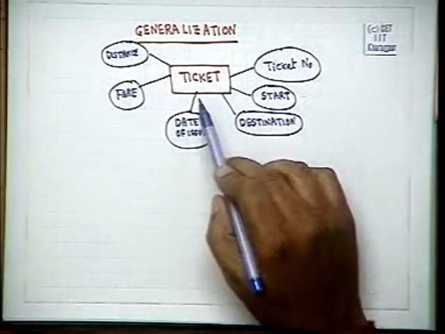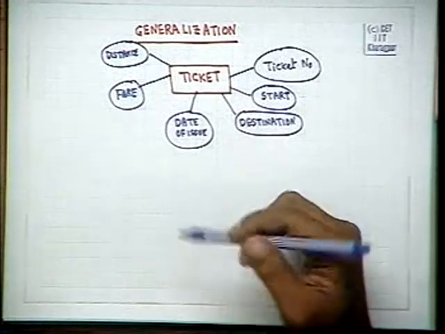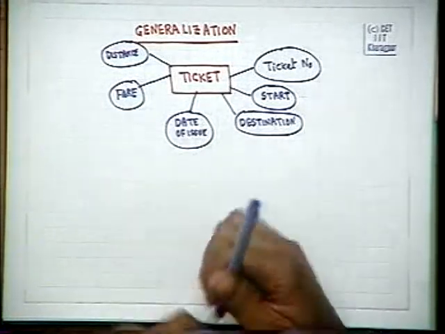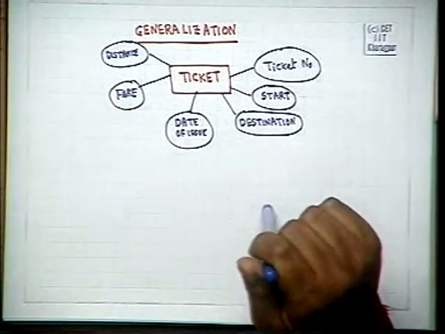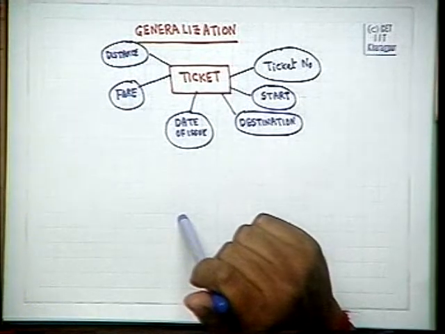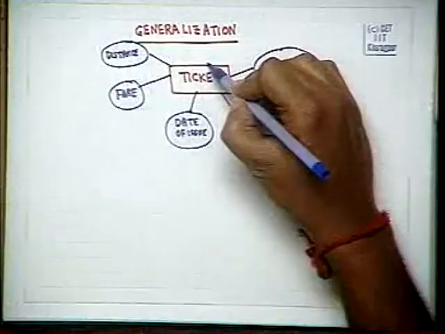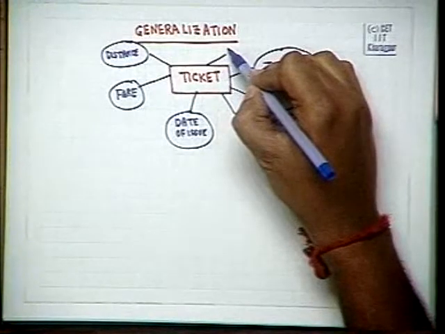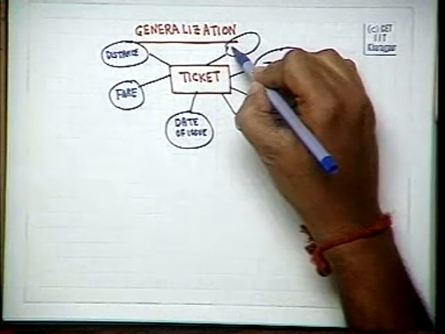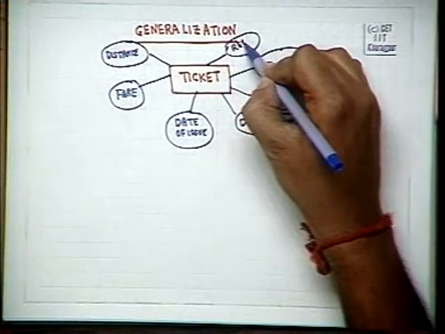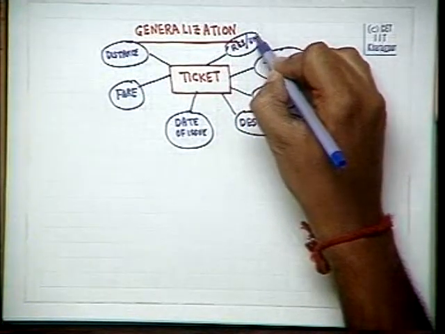So this is a ticket, but now we want to differentiate between a reserved ticket and an unreserved ticket. We also want to differentiate between an express ticket and a local ticket. Now we can do it in many ways. For example, differentiating between a reserved ticket and an unreserved ticket, we may put a key reserved or unreserved.